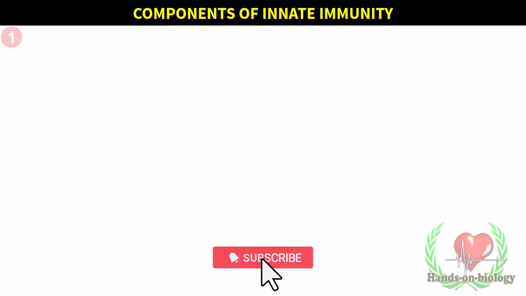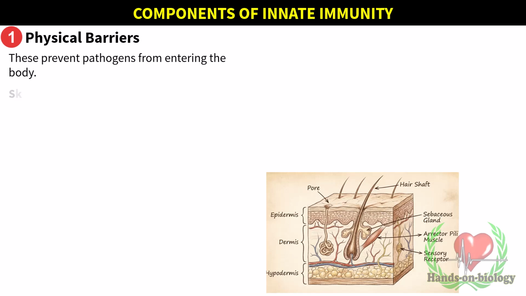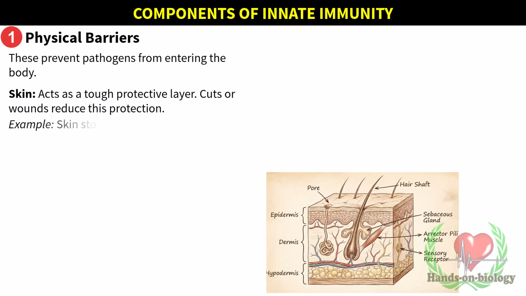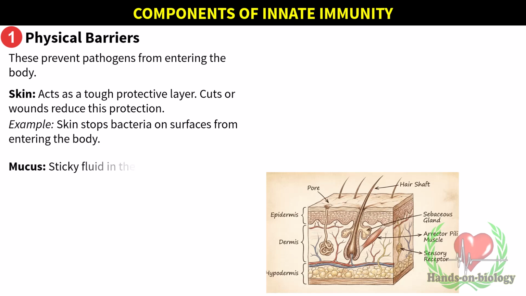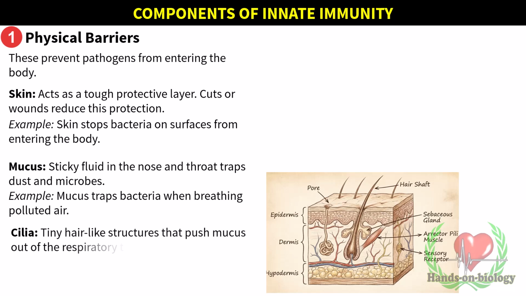Components of the immune system. Physical barriers. These prevent pathogens from entering the body. Did you know? Your skin is the largest security guard of your body, blocking millions of germs every day. Skin acts as a tough protective layer. Cuts or wounds reduce this protection. Example: skin stops bacteria on surfaces from entering the body. Mucus, sticky fluid in the nose and throat, traps dust and microbes. Example: mucus traps bacteria when breathing polluted air. Cilia, tiny hair-like structures, push mucus out of the respiratory tract. Example: cilia move trapped dust upward, preventing lung infections.